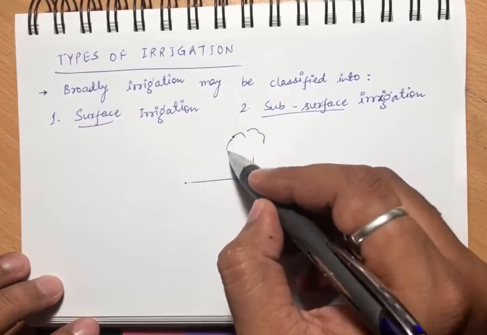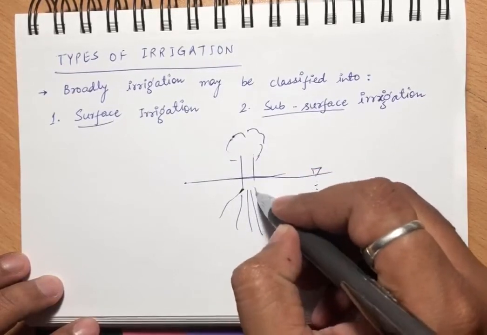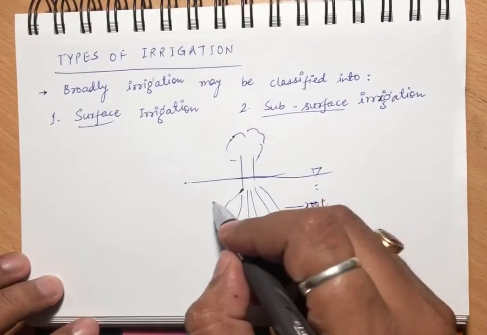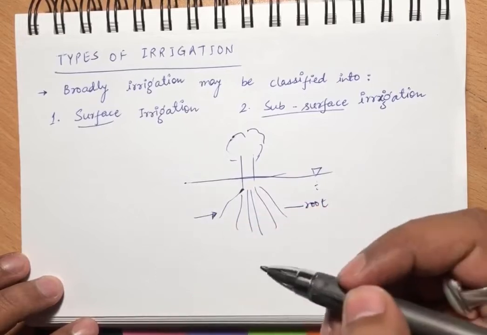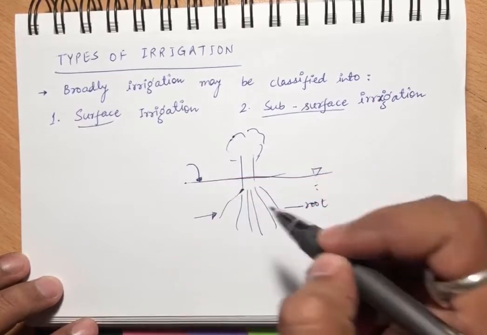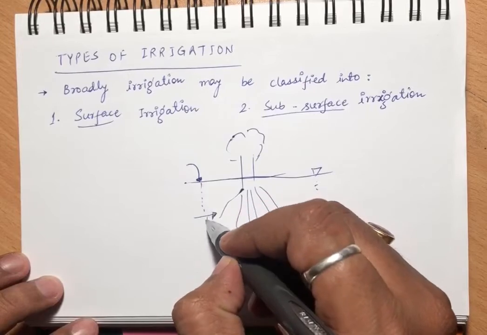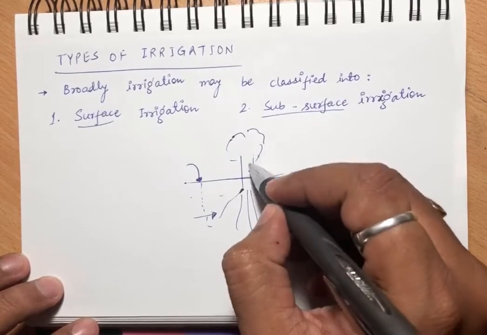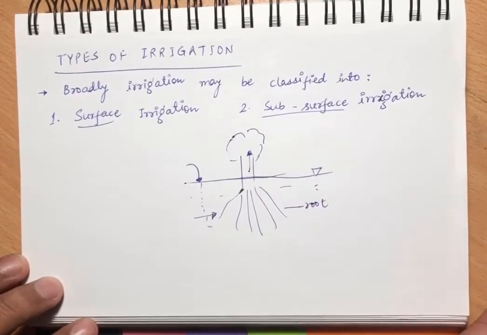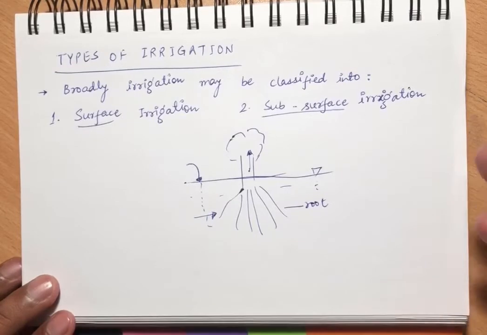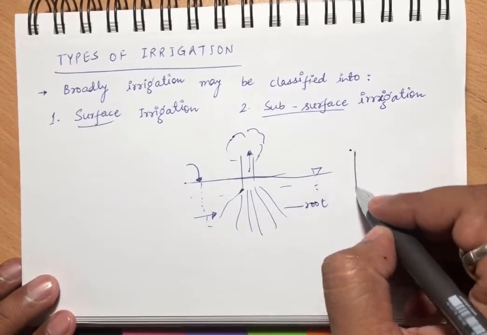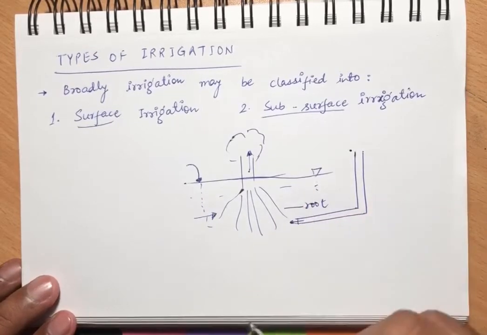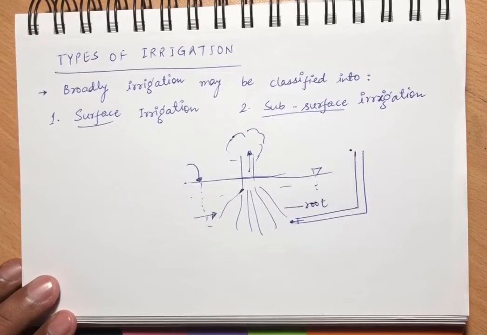Let us say this is any crop, and this is the root. So we have to provide water here. One way is to apply water on the ground surface. So water will seep into the soil, and from here through the roots it will go into the various parts of the plant. Or the other method is we can apply the water directly to the roots.